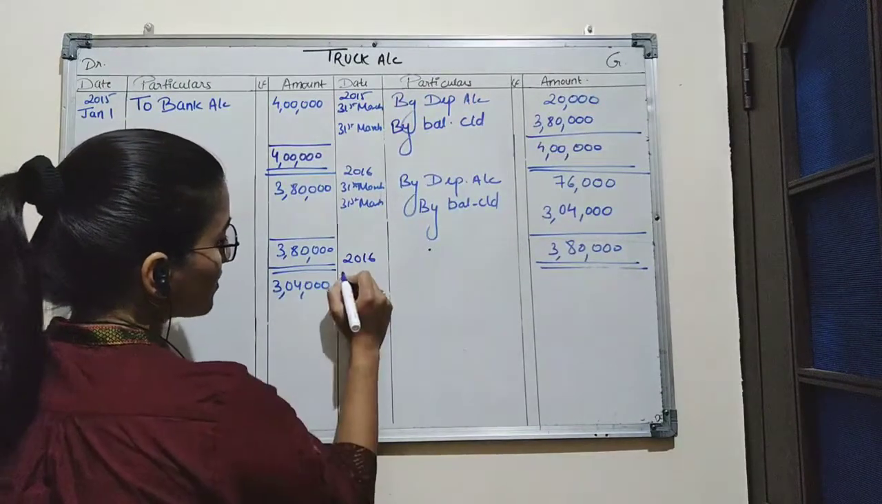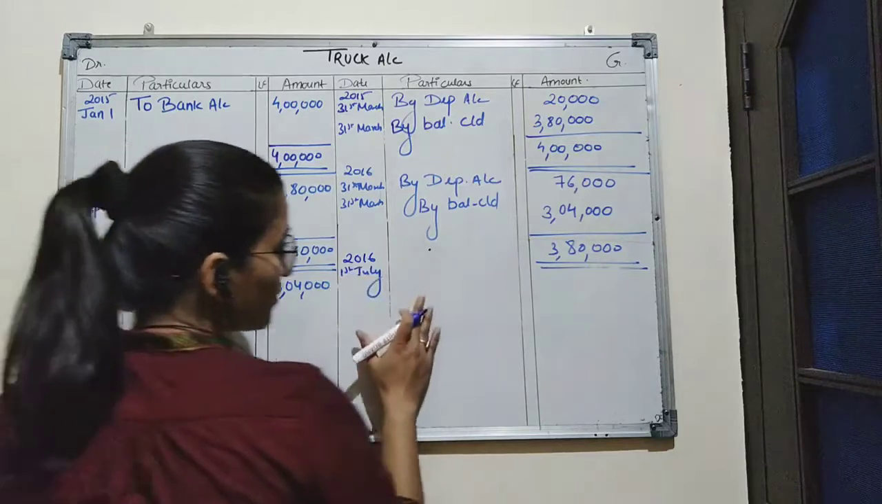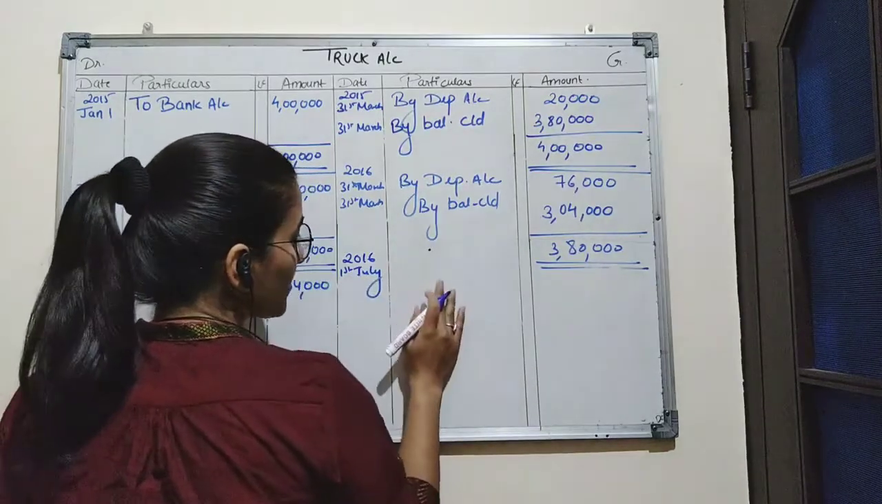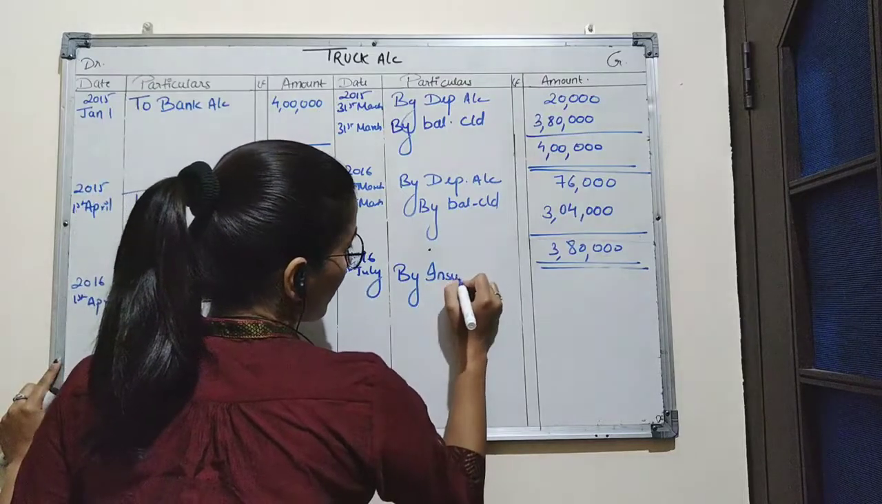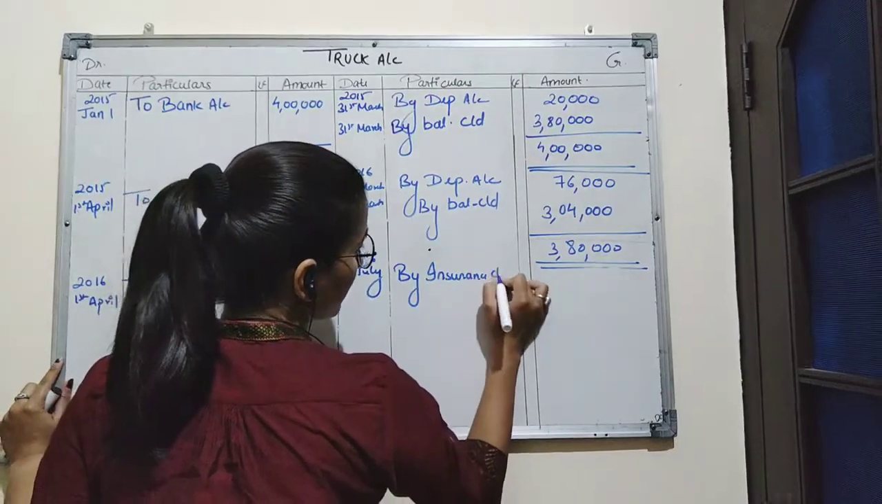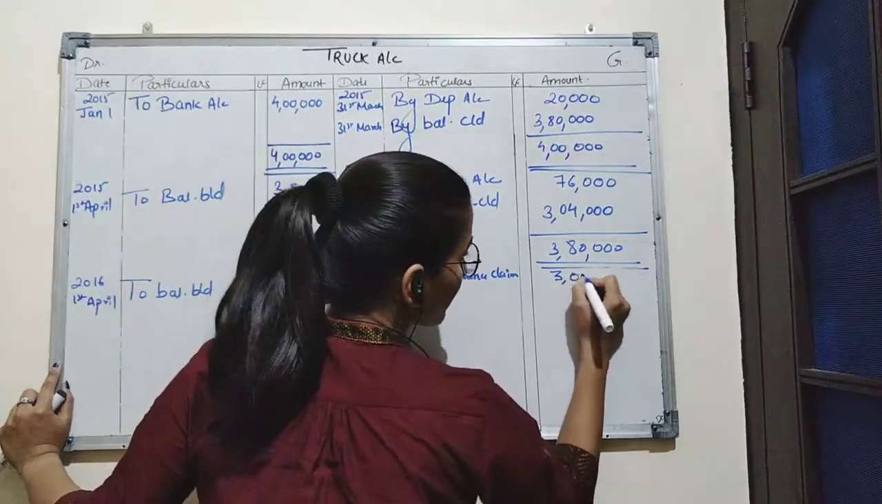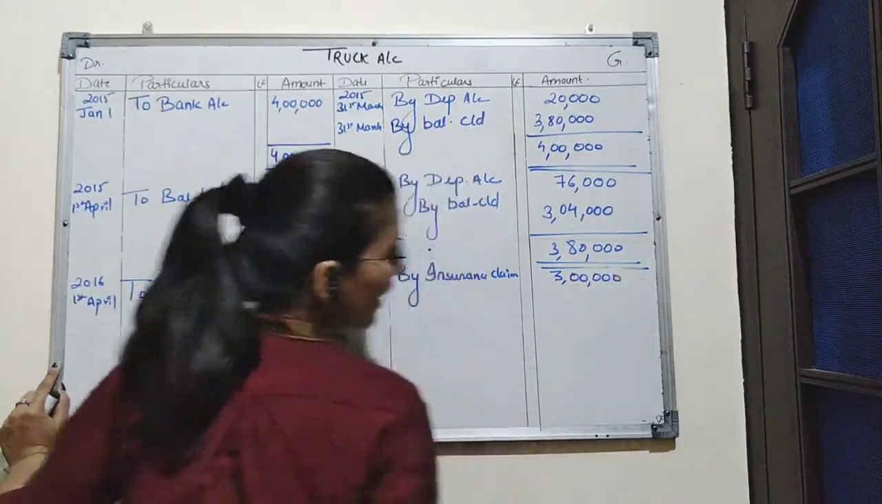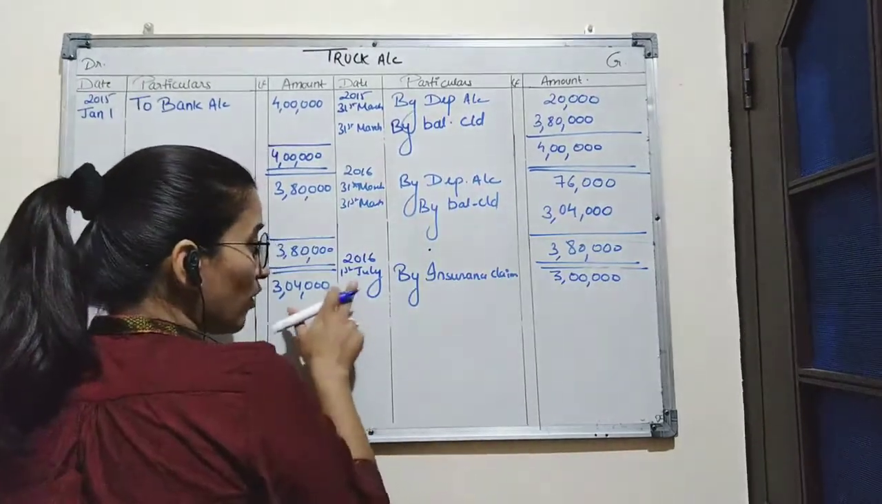Year is 2016. Date is 1st July. Amount of 3 lakh has been received from insurance company. We will write it as by insurance claim. Amount is 3 lakh rupees. So the truck was involved in the accident on 1st July.